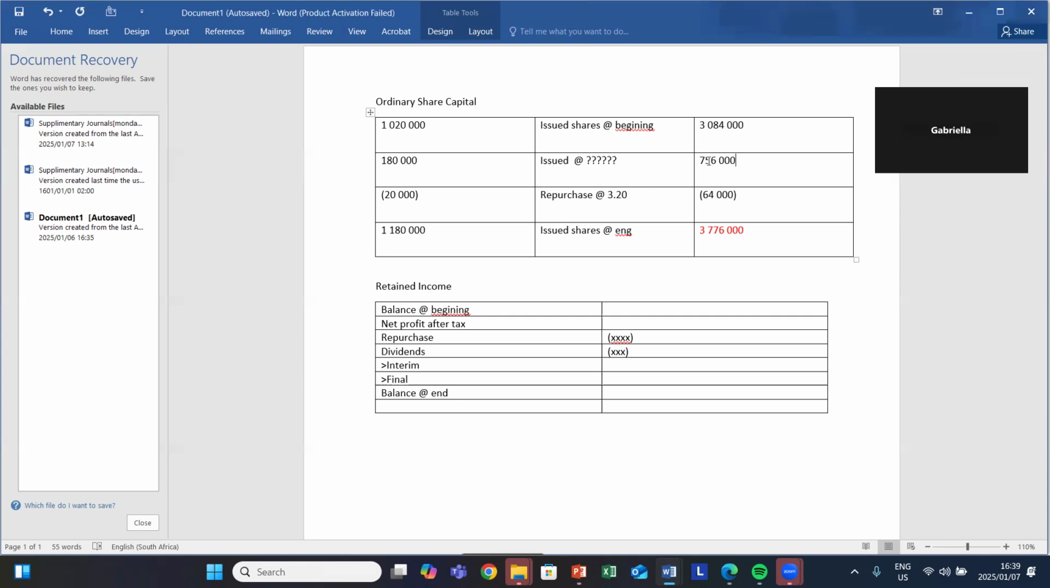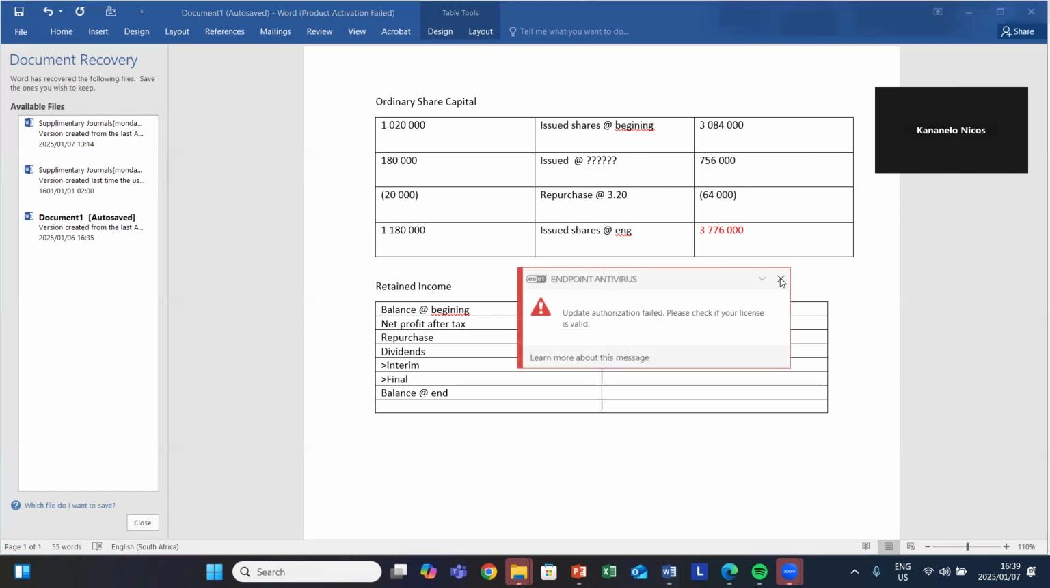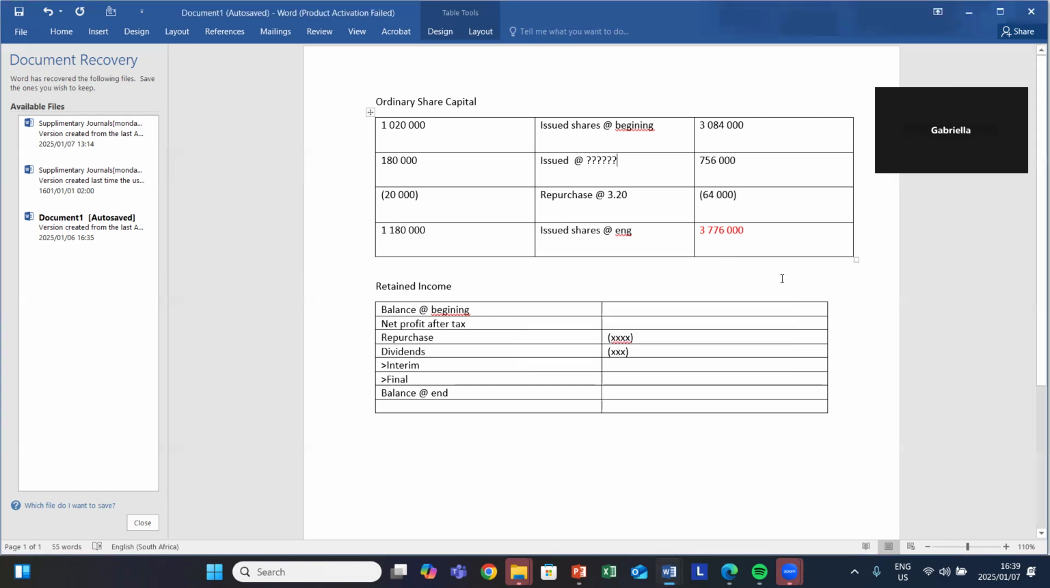Okay, we didn't determine the issued price. You see there where you put question marks. The issued price, how do you get that? Yes, you just divide. Say 756,000 rand divided by 180,000 rand. And then we'll get your issued price, which is supposed to be 4.20.